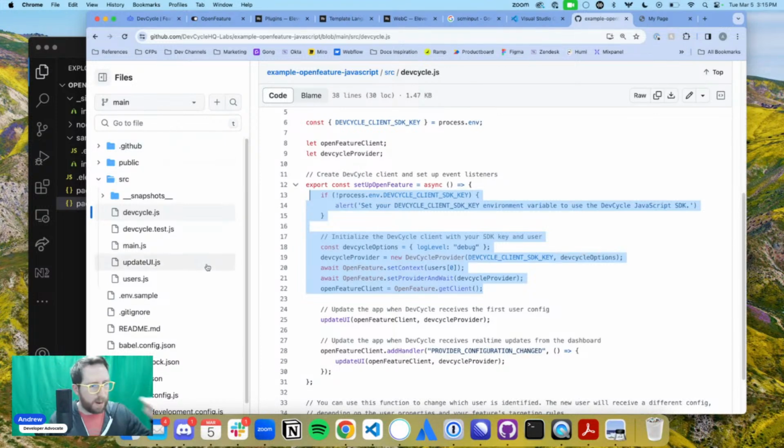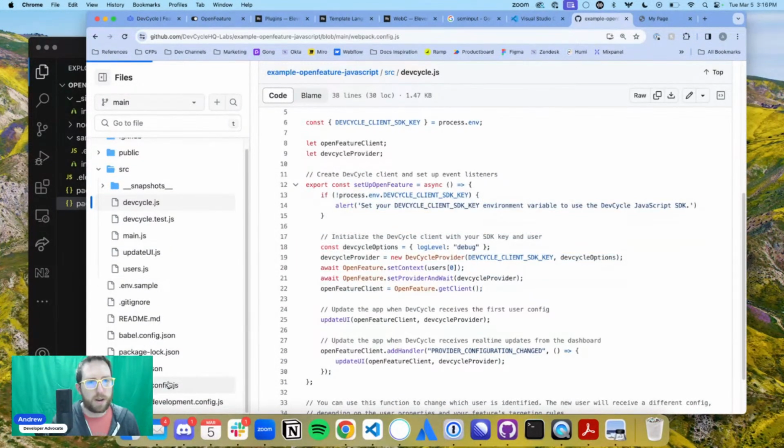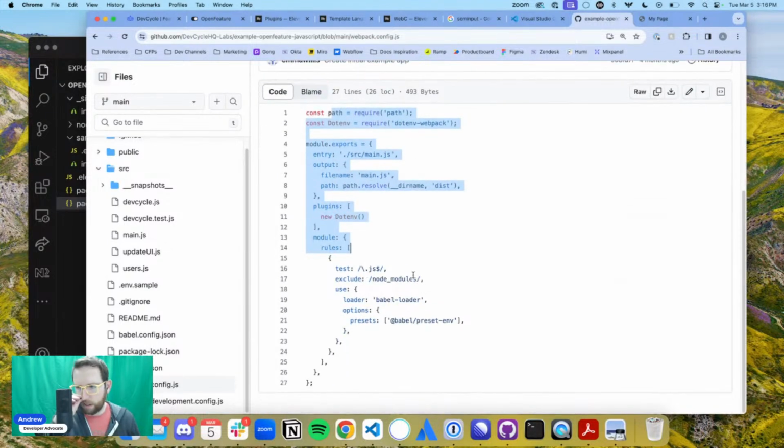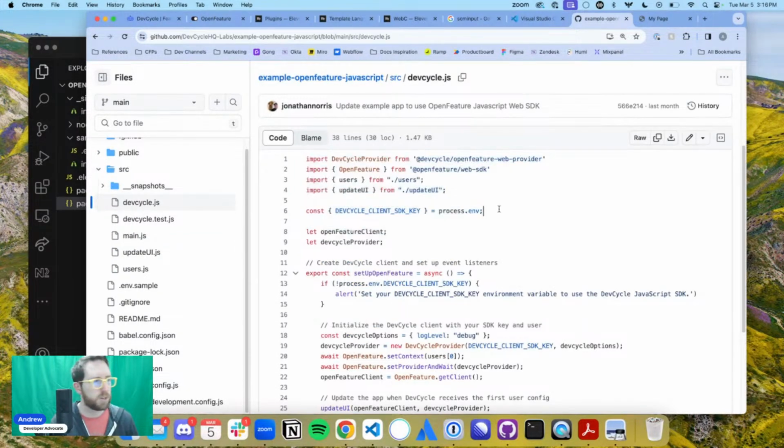Forget my phone. So we have to webpack this, right? This is obviously client side, so we actually have to do a webpack. We have to package it all up together so that it can read stuff from DevCycle. That's why in our devcycle.js we've got all these import statements, which just don't work client side. So we have to package it all up so it's able to be read. I could have used Webpack, but Webpack has a lot of extra things that I didn't want to use. And we're not quite there yet anyways.